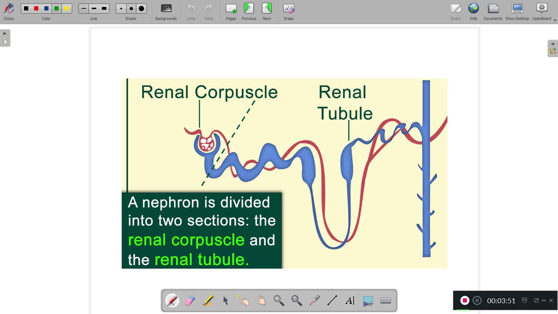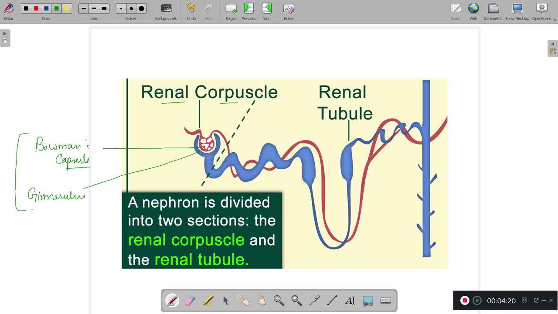Here, this is the structure of a nephron, guys, where you can see this cup-shaped structure. This is Bowman's capsule. This is the capillary tuft. Here you can see my pointer. This is glomerulus. So Bowman's capsule and glomerulus are collectively called the renal corpuscle.